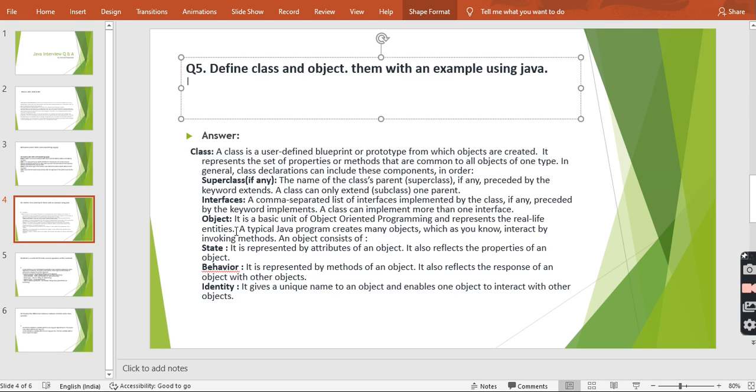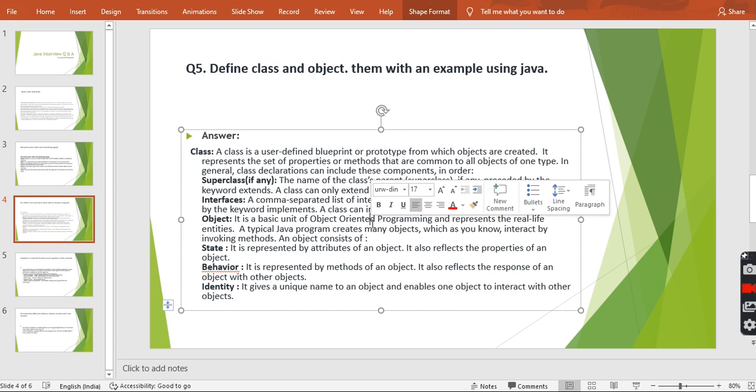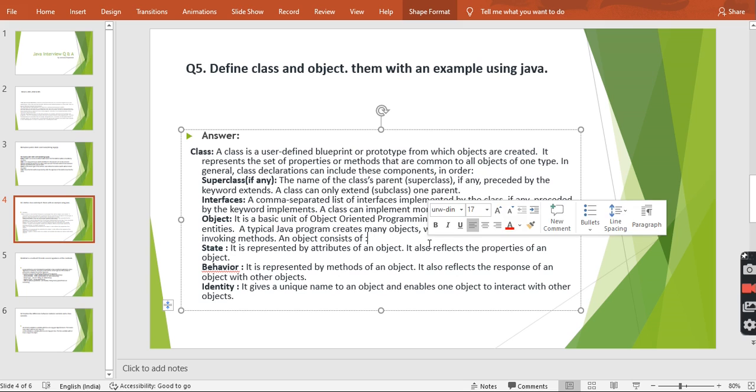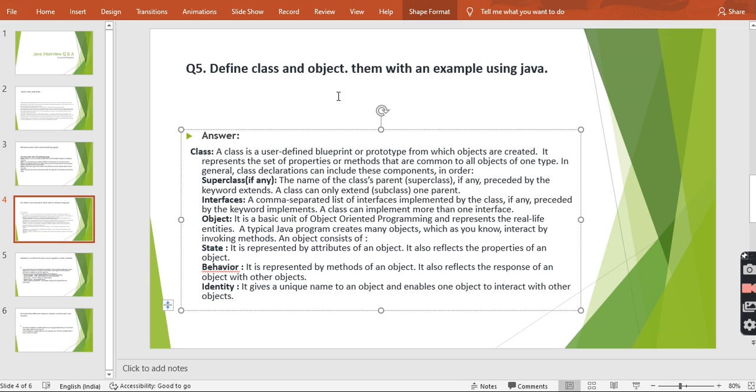Now, an object is the basic unit of an object-oriented programming language that represents real-life entities. A typical Java program creates many objects, which interact through methods and data members. If you create an object of a class, then you can directly access the functionality of that class.